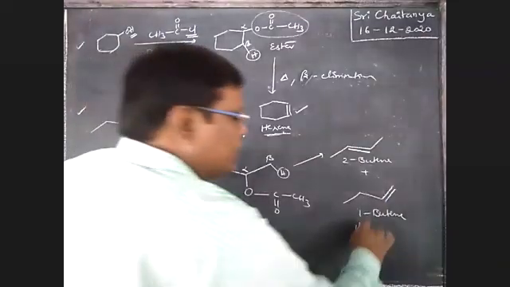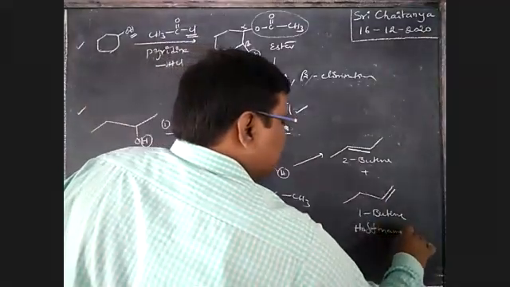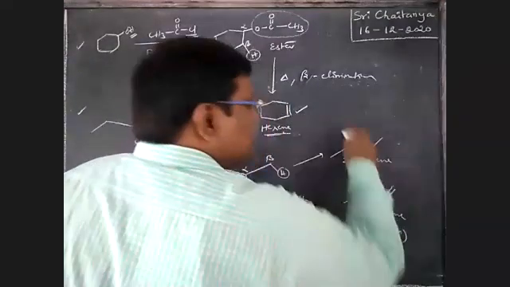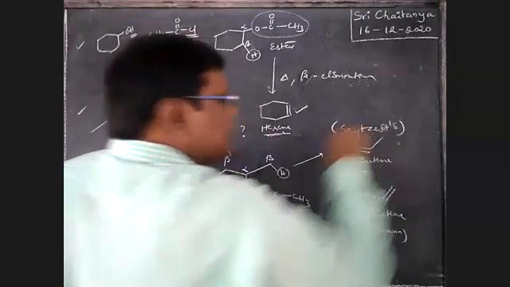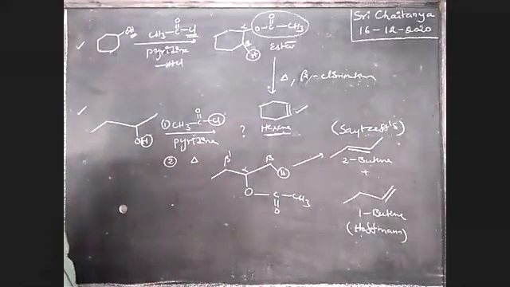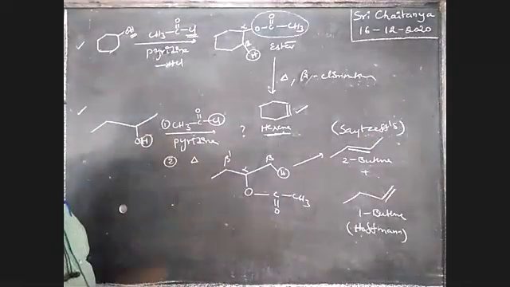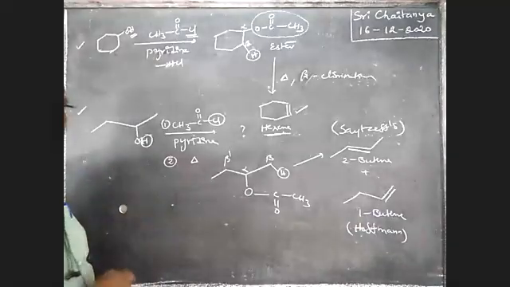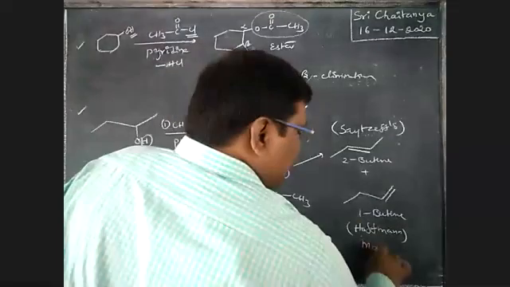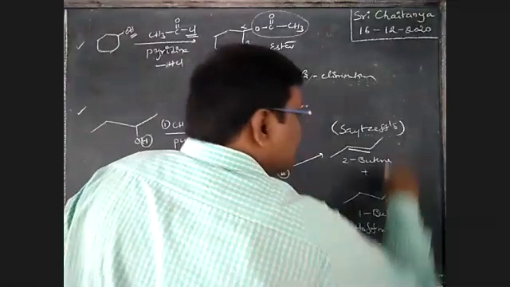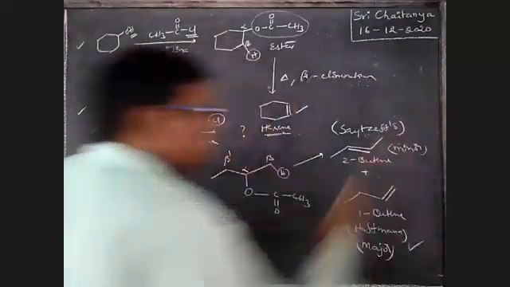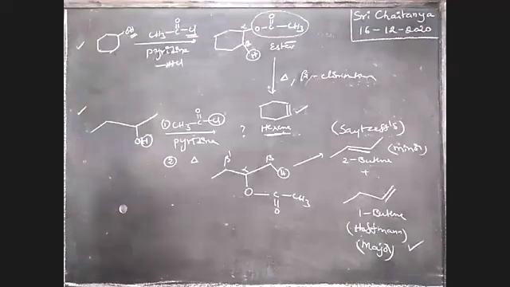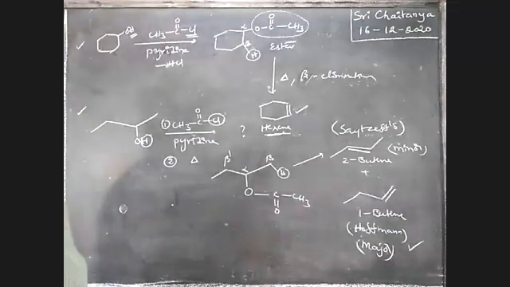It is the Hofmann product, and this is the Saytzeff product. Here, Hofmann product versus Saytzeff product, our final answer is the Hofmann product. Therefore, it is the major. The other is minor. So our answer is this one.